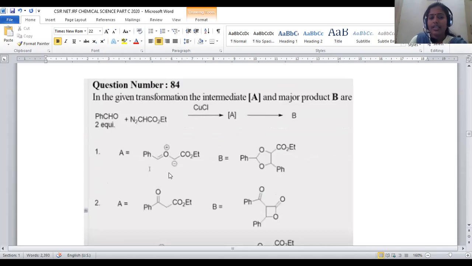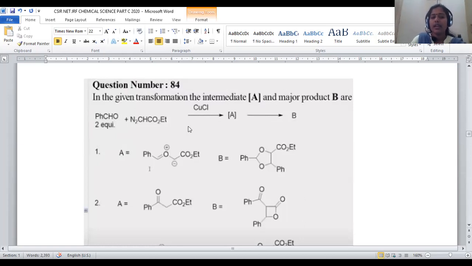Again, it is a part of organic chemistry. We are taking two equivalents of benzaldehyde. It is treated with N2CHCOOEt. Upon treating with copper chloride, compound A will be formed, and further transformation leads to compound B. We have to predict what compounds A and B are in this transformation.